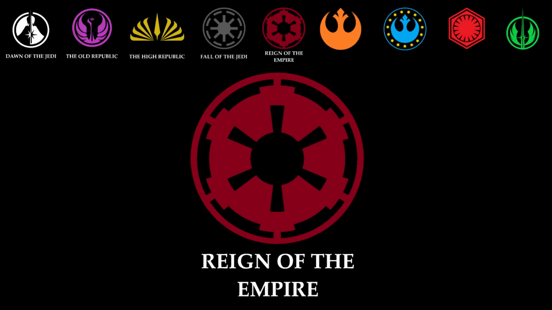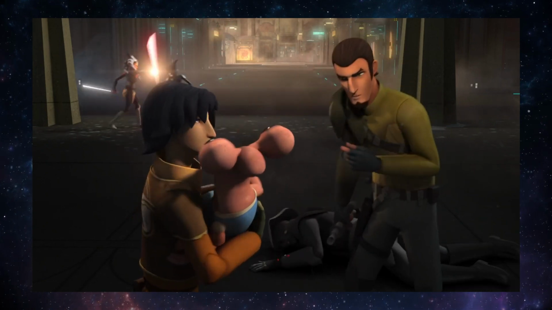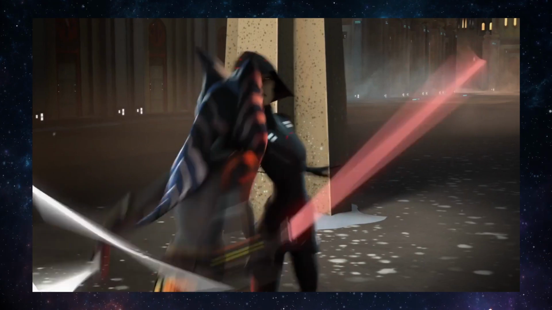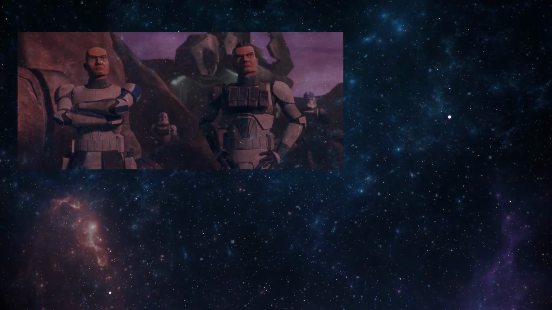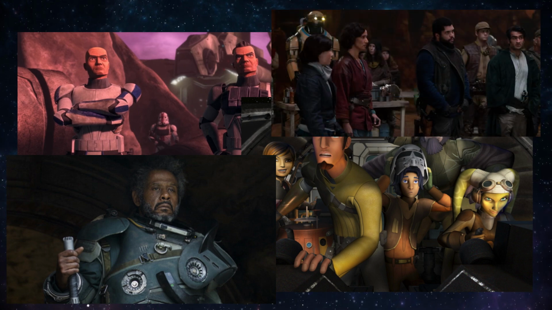The Reign of the Empire era lasted until 0 years before the events of A New Hope. The Empire is in full control of the galaxy, and the Sith and the Inquisitors are hunting down the last Jedi survivors. During this time, a lot of small rebel cells are being built, such as the Clone Network, the Ghost Crew, the Partisans and the Hidden Path to oppose the Empire.